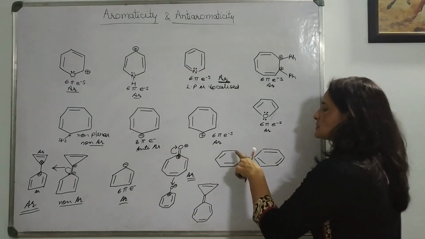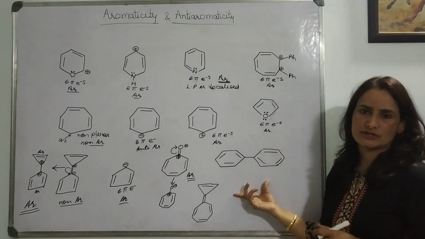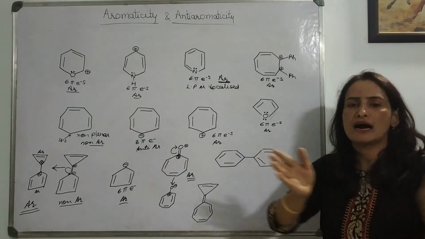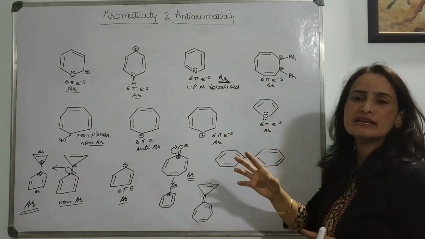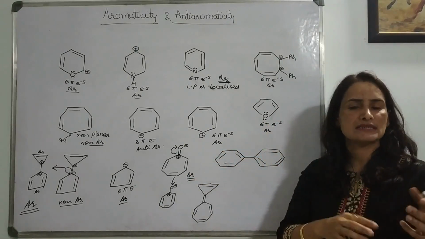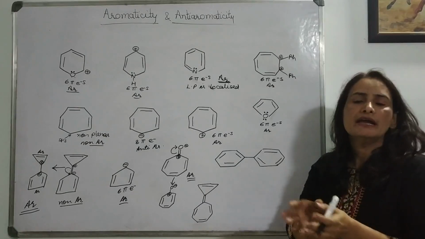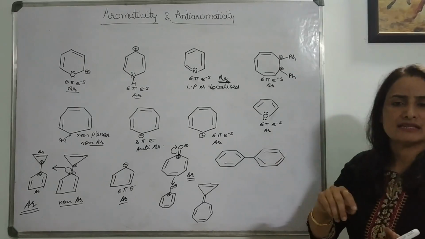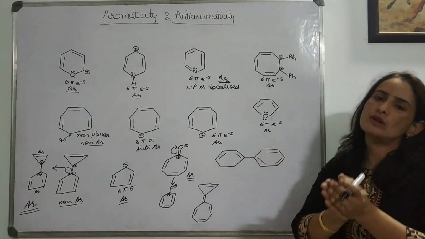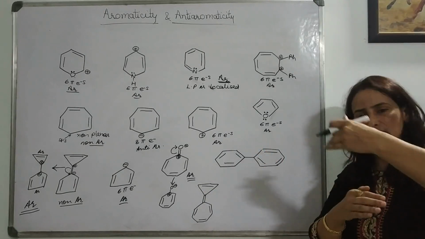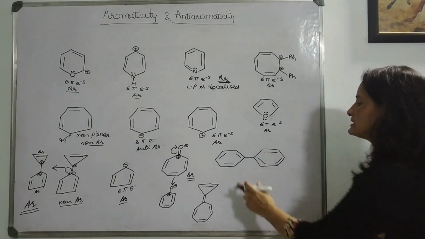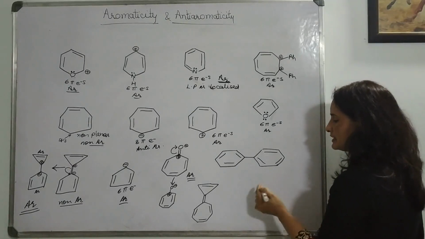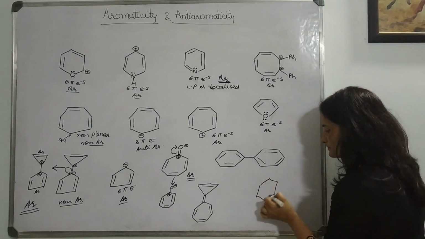Okay, now this one is an isolated structure in which the benzenoid rings are separated. Earlier we discussed naphthalene and anthracene, in which the fused ring was there. In the fused ring, we check the aromaticity for the whole molecule together. We count all the pi electrons together. But this is the isolated example. Okay, I am writing here.